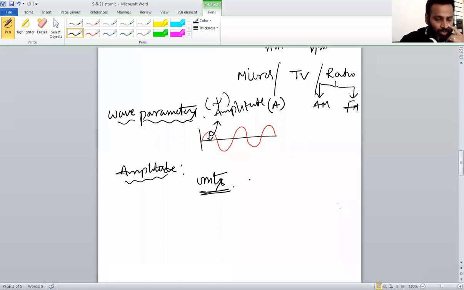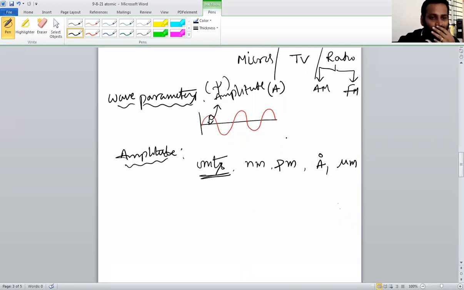For small lengths or small heights, we use nanometers, picometers, angstrom, and micrometers. These are the units. So a wave has some parameters, and first we discussed amplitude. Amplitude is the height of a crest.